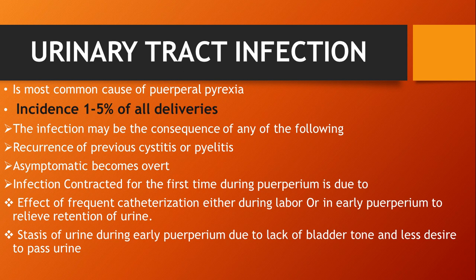And in the postnatal time, if the bladder tone is not there and we are emptying the bladder with the help of a catheter, for example if the mother has PPH, then frequent catheterization is the main cause if the mother has a first-time UTI. Then there is stasis of urine during the early puerperium due to lack of bladder tone and less desire to pass urine, which may be due to overstretching of muscles and may be due to the episiotomy wound.